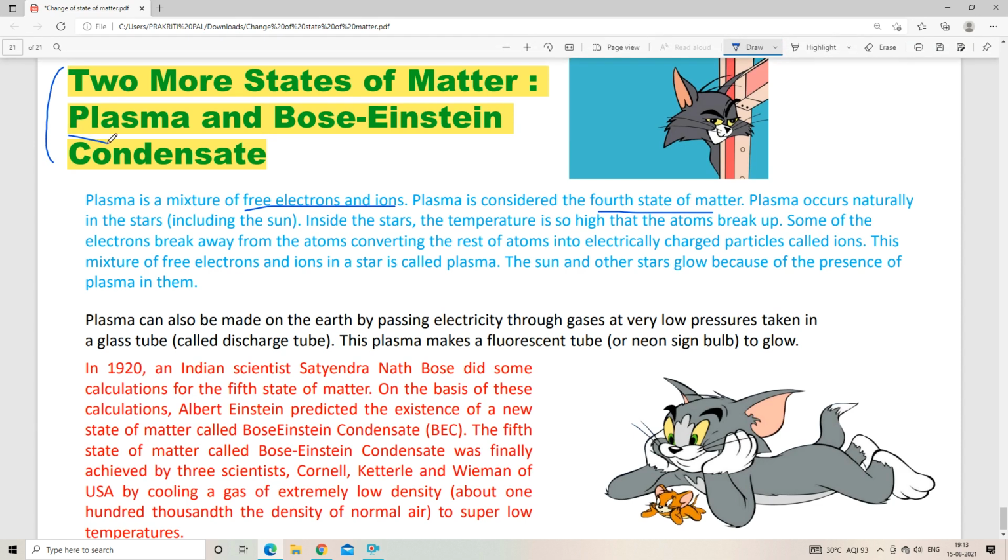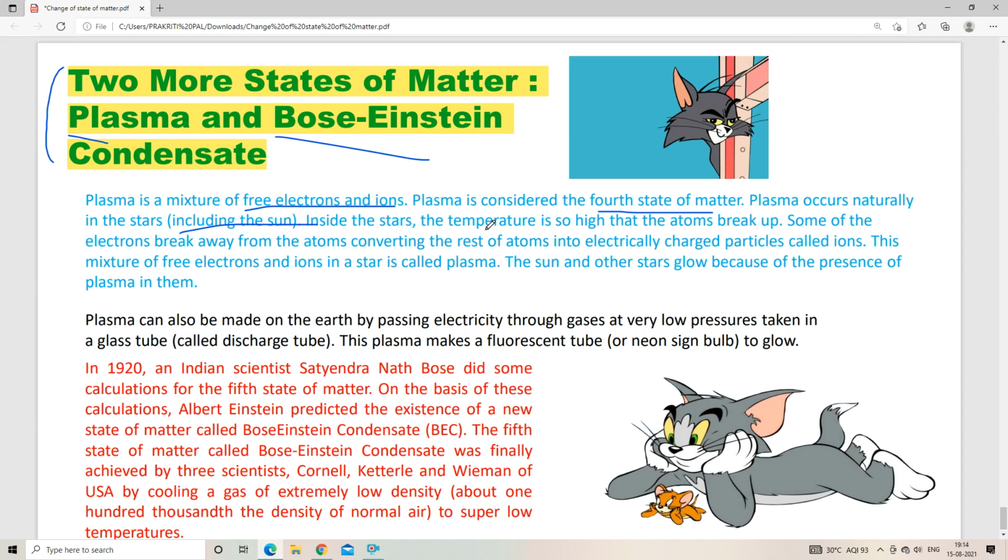Plasma occurs naturally in the stars, including our sun. Inside the star, the temperature is very, very high, and at this very high temperature, atoms break up. Some of the electrons break away from the atoms and convert the rest of the atoms into electrically charged particles.